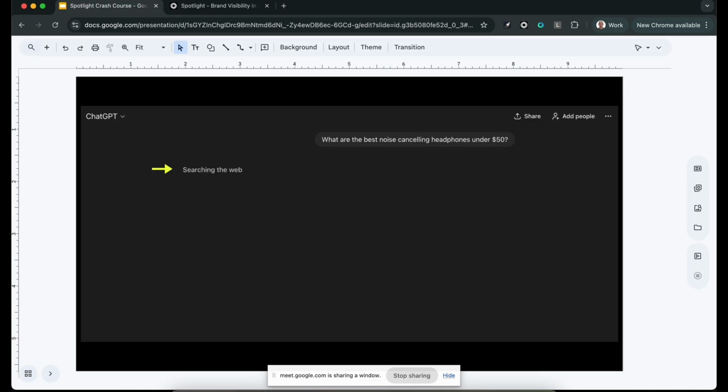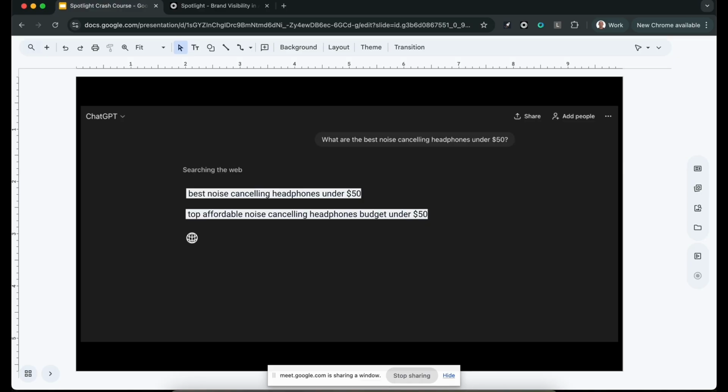But roughly 50-60% of the prompts, depending on the type of prompt, the country, and all kinds of parameters, they will search the web. And when they search the web, they typically send out a few different search queries. For example, ChatGPT will go to Bing and also Google, although unofficially only Bing.